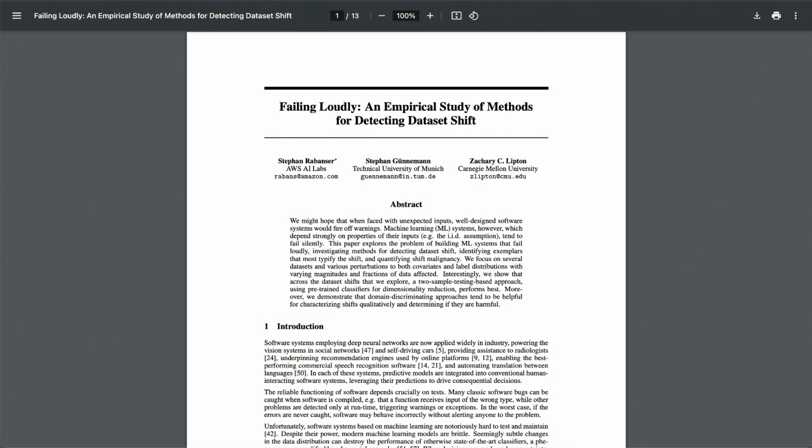But was this shift actually a problem? Well, in this particular case, the shift wasn't large enough to cause a major drop in performance. Their malignancy assessment suggested it was a benign shift. But it's a reminder that we can't take anything for granted. Right, because even small shifts can add up, especially as models become more complex and data sets become larger and more diverse.